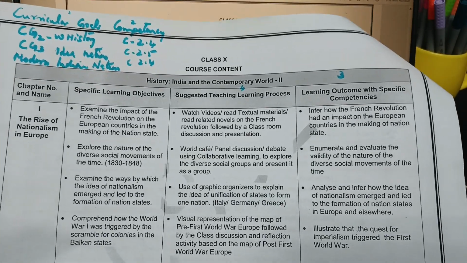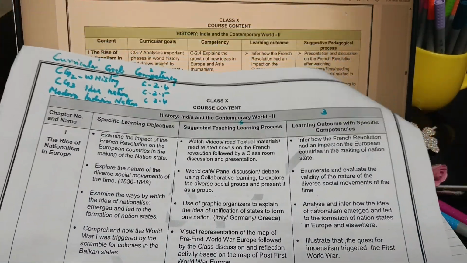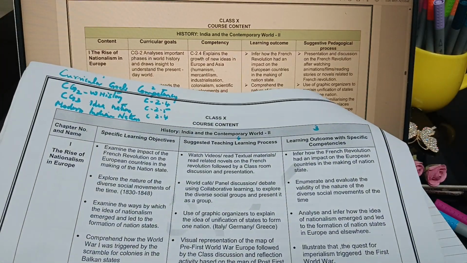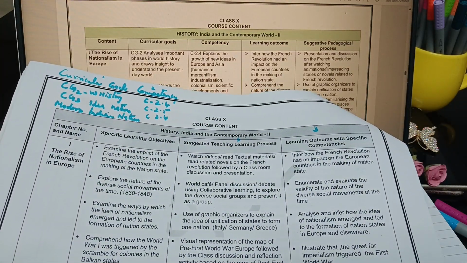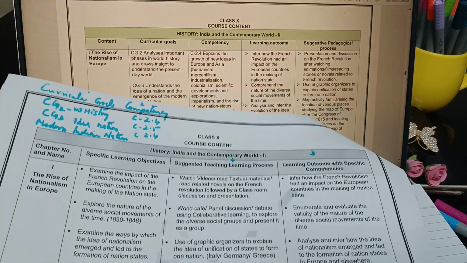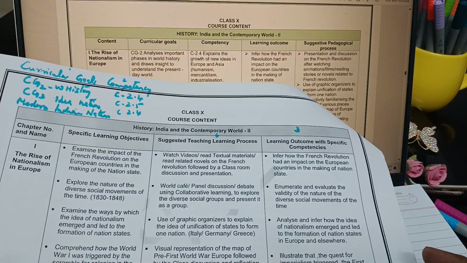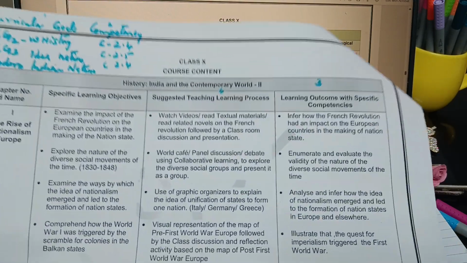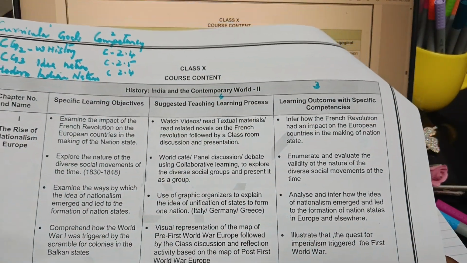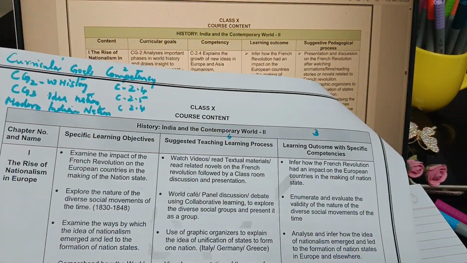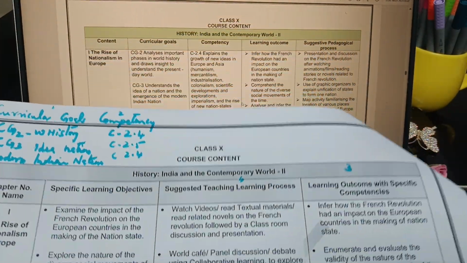Then the suggested teaching learning process is now the suggestive pedagogical process. On the laptop I am showing you the present 2024-25 syllabus. Only the presentation of the content, the columns, has changed. That change I have found.